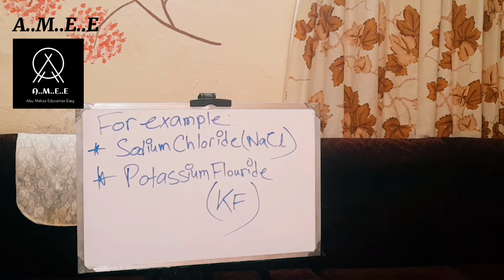For the second one, the positive one is K, which is potassium, and the negative one is fluoride, F. So these are two examples. I hope you are writing these things, as you need them to understand the chapter better.